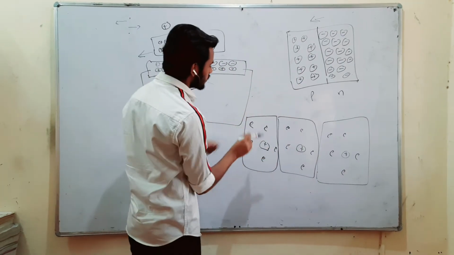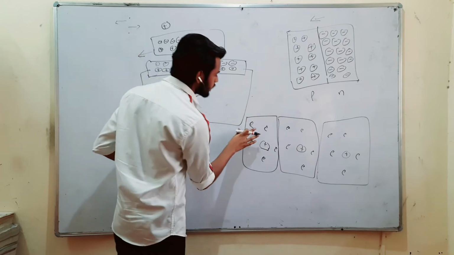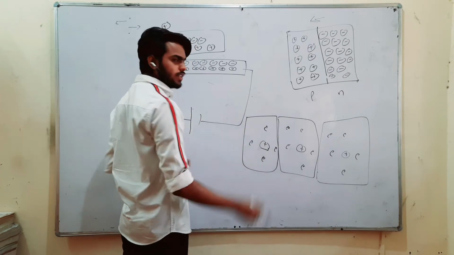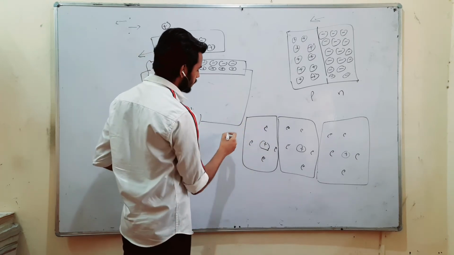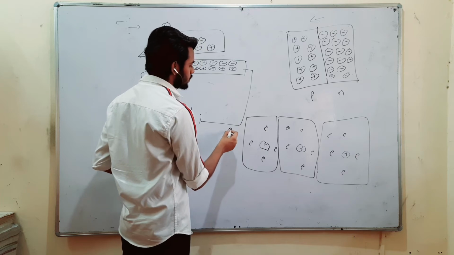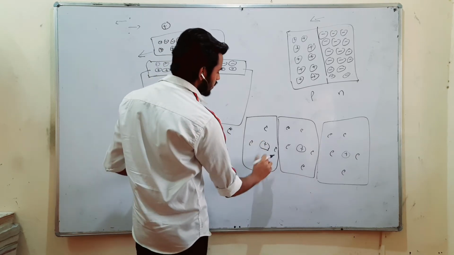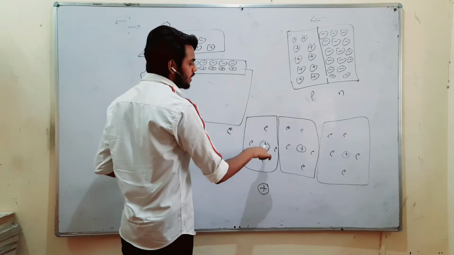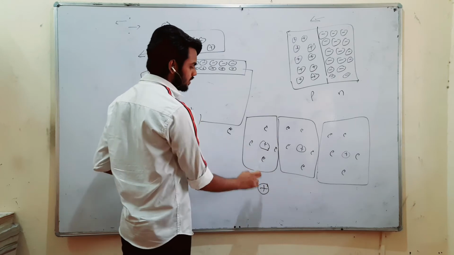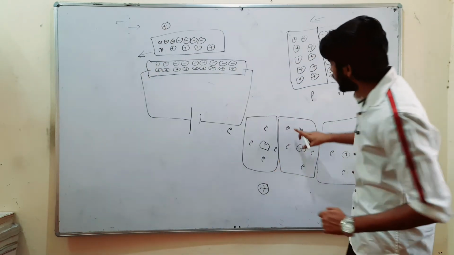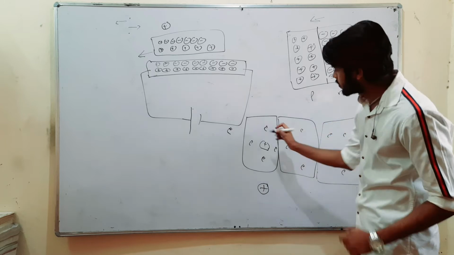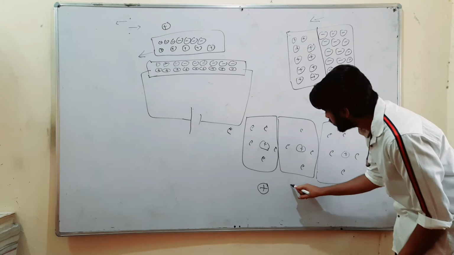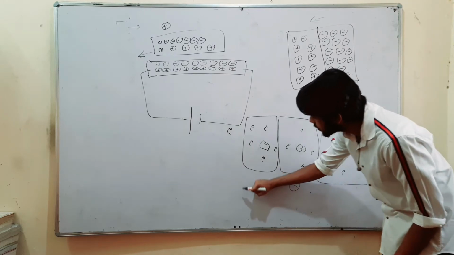See, now let's think of it, current starts flowing. This one electron will start moving from this to another side. This electron will jump. As we know, when current flows, electrons move. So now you can see this is now positively charged, as one electron is missing and we have 5 protons and 4 electrons in this. So what will happen? This electron will jump from this place to this. Now this is again neutral and this is positively charged.